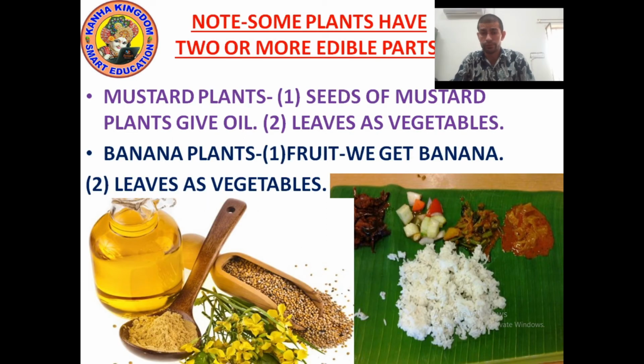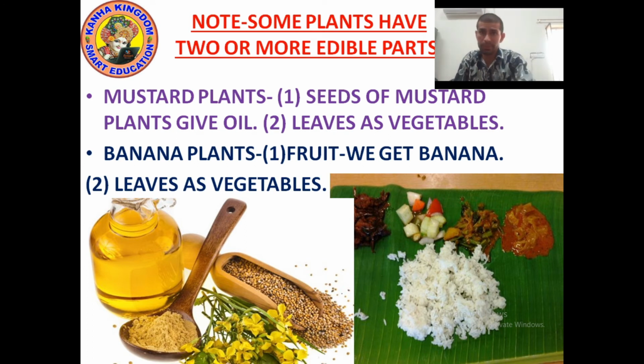So kids, we studied different edible parts of plants. Now we will study a new topic. Look at the heading written in red line: some plants have two or more edible parts. It is possible that a plant has two or more edible parts. So look at the example.